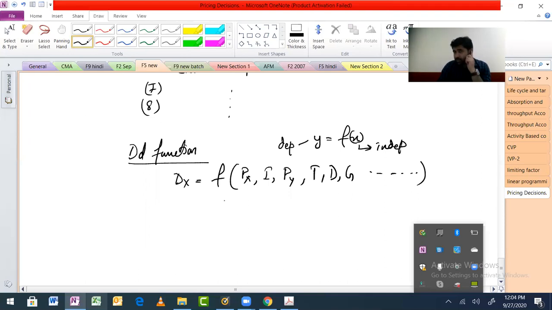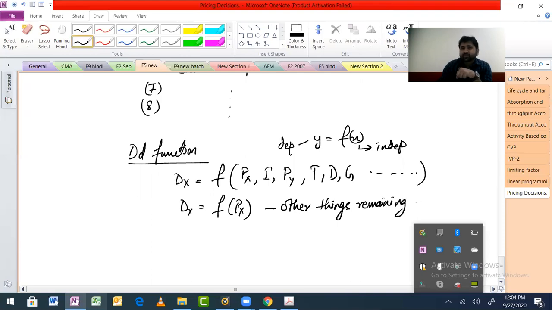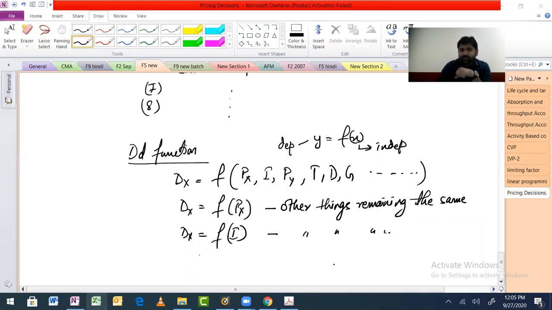So what we do is we do this. We write it like this: demand of X as a function of price of X, other things remaining the same. Are we fine with it? And then we do demand of X as a function of I, again other things remaining the same. So this way we take one variable at a time and we try to see the impact of that. Are we fine with this? Now we can do that for all of them, right?